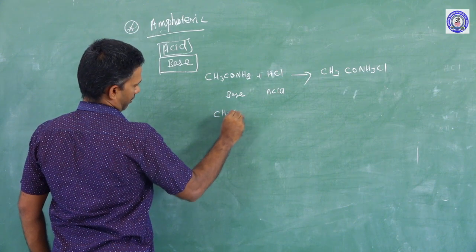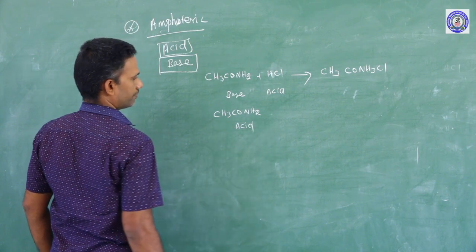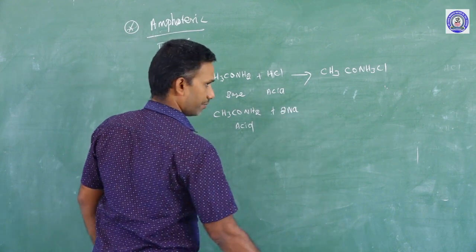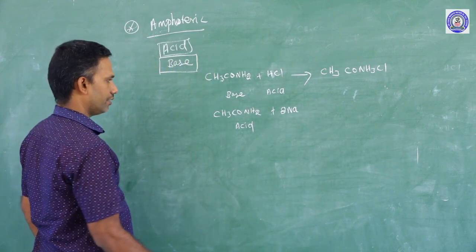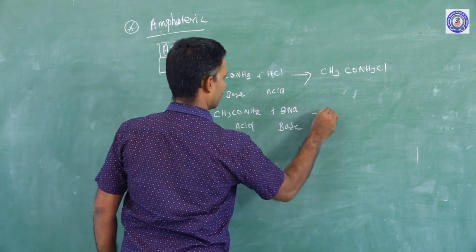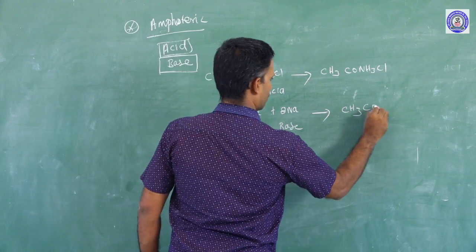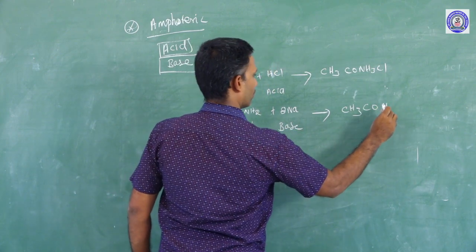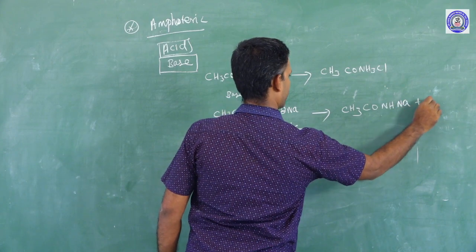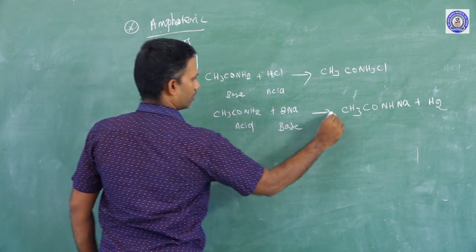If amide is an acid, when it is treated with a strong base, metallic sodium, you are getting the salt CH3CONHNa plus H2. So 2 moles.